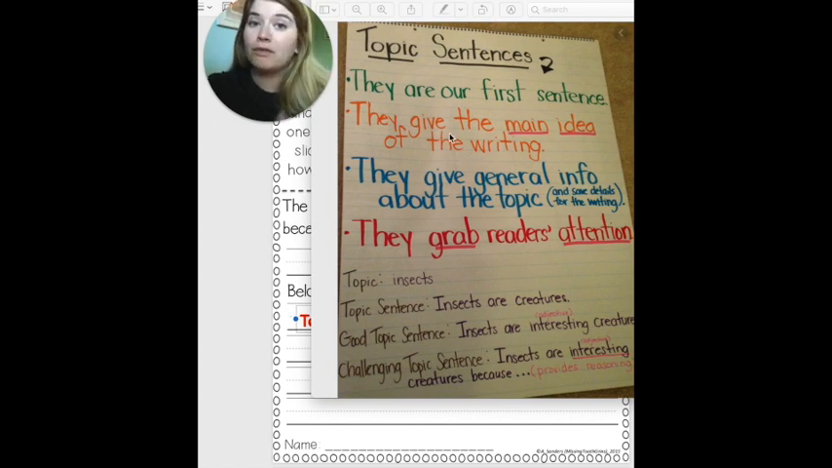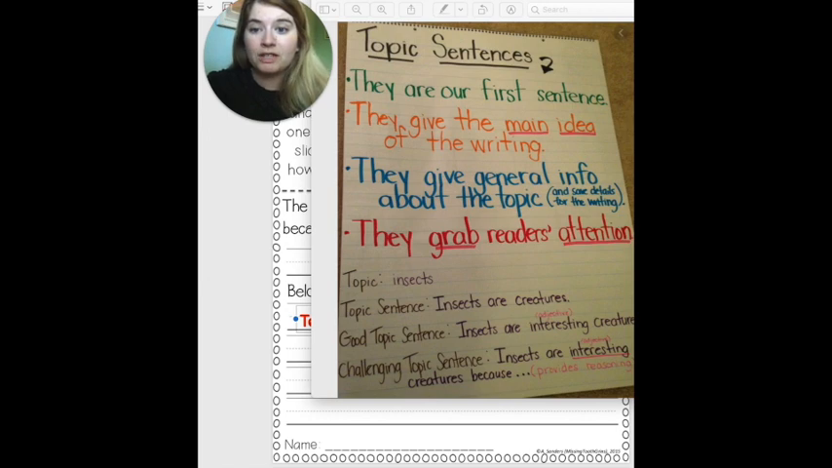You can do the same thing for opinion writing, right? We learned a lot about this when we did our uniform writing, when we talked about should we wear uniforms, should we not. We would make a topic sentence like, students should not wear uniforms for 3 reasons. Then we would explain the 3 reasons.